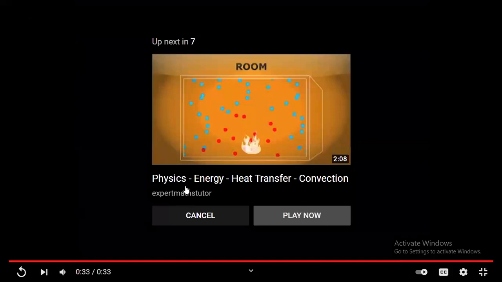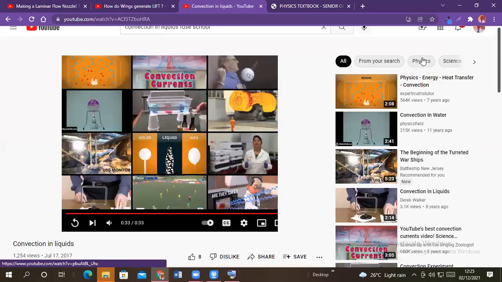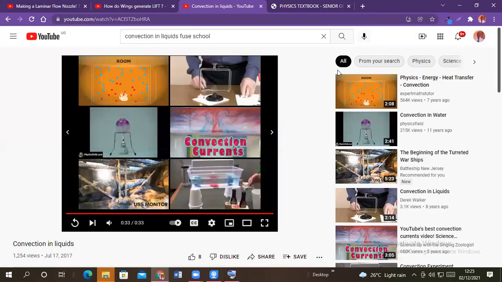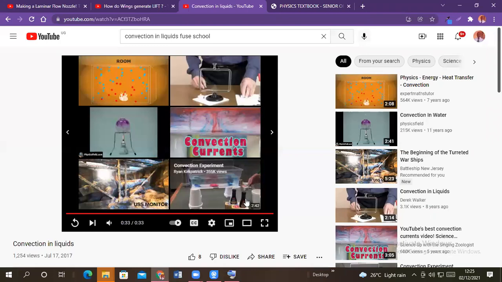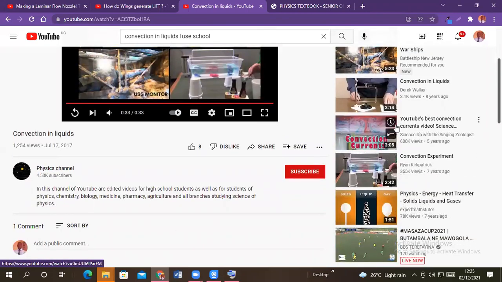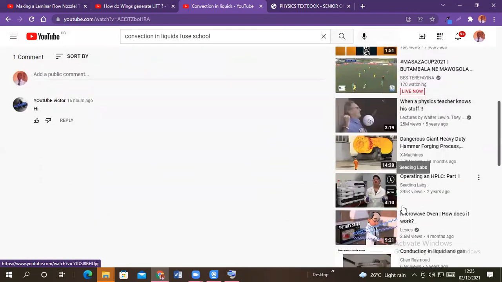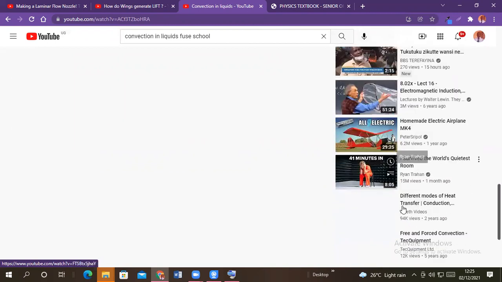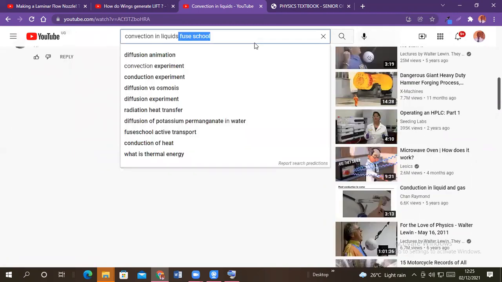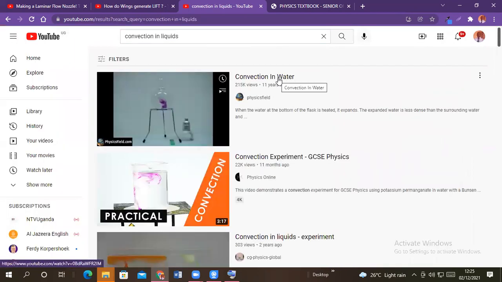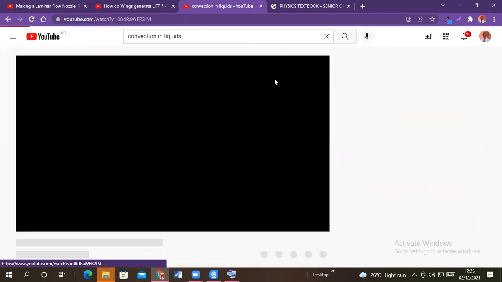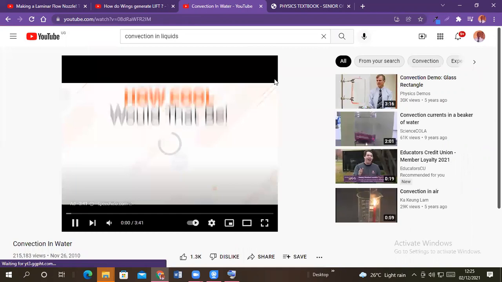Okay, and that's the end. So let us see whether there is another one, convection in liquids. Convection in liquids. Let us see convection in water. It is also a liquid. Very good. This is the experiment. And this experiment, I think.